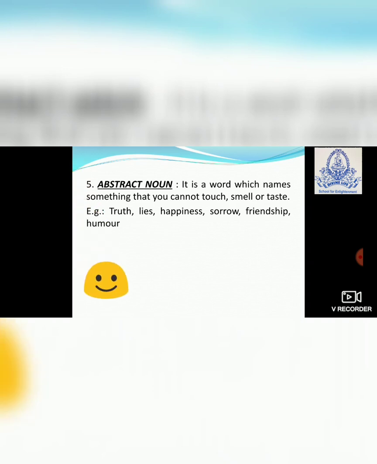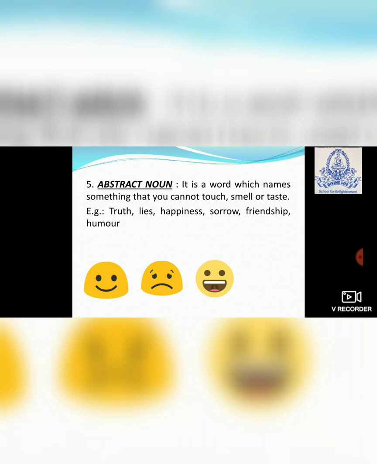Like you can see here some emojis you can recognize. That is an emoji of happiness. This is the emoji of sorrow. And this is the emoji of humor. Whenever somebody cracks a joke in front of you, you start laughing very badly, right? Here the symbol is shown like this. Now this is friendship, which you can only see. You cannot touch or feel. You can see that happiness of friendship, right? All such words come in abstract noun.